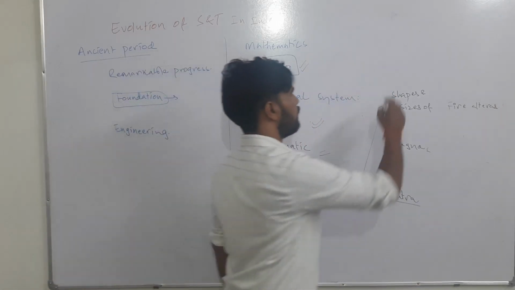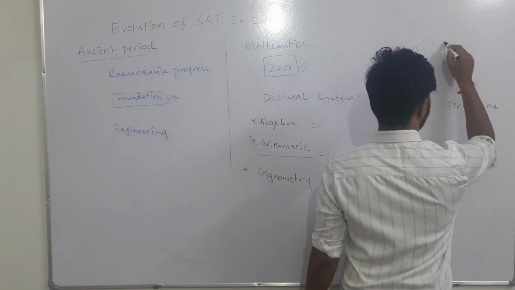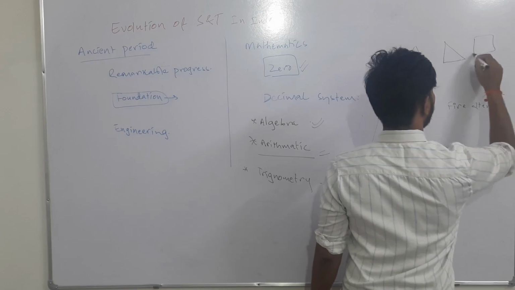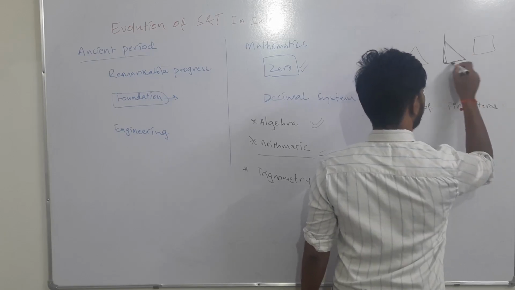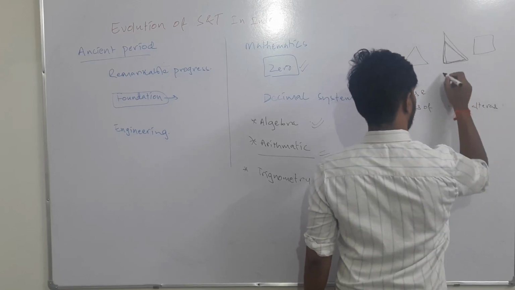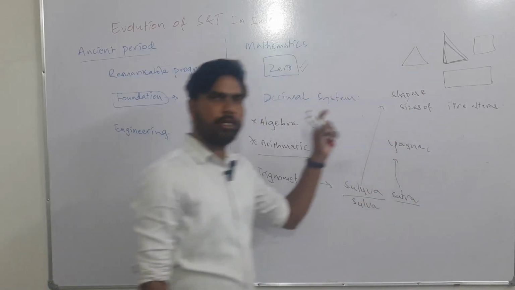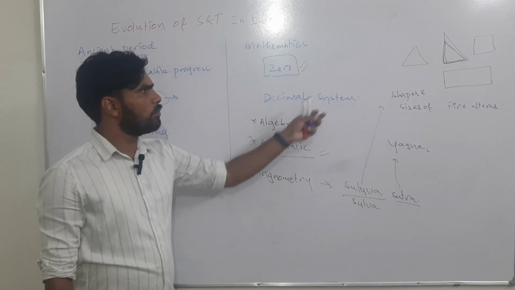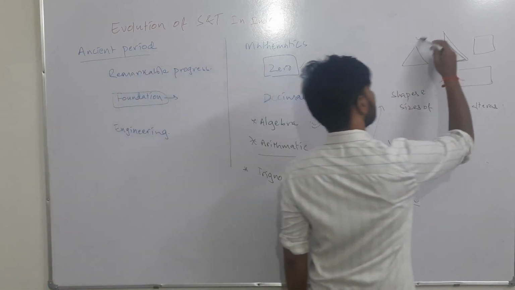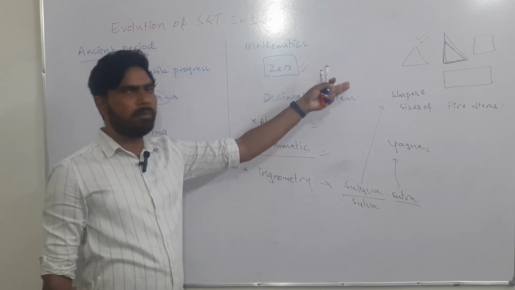There were shapes like triangle, rectangle, square, and right angle triangle. All these shapes have been mentioned in Sulva Sutra. This is nothing but mathematics, this is nothing but areas.